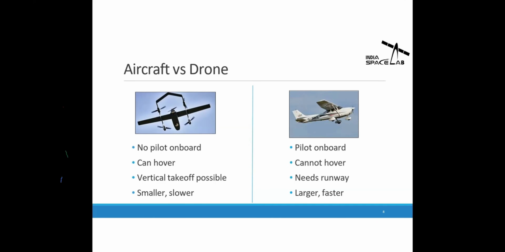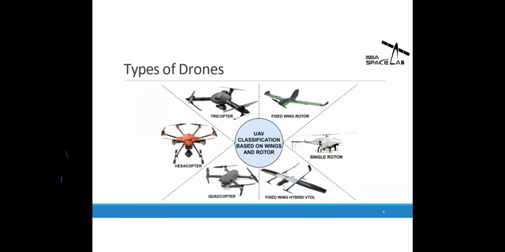Then let's see how many types of drones are present. Mostly, we can consider the fixed wing, which is just a fixed wing with no rotor on it. Then there is the single rotor, which is a kind of helicopter, you can say. Then we have the quadcopter, which is generally used in every field like agriculture, surveillance, monitoring, rescue operations. Mostly the quadcopter is used everywhere. Then we have the hexacopter as well. If we want a very high payload capacity, like in the agriculture sector, we go towards the hexacopter. Also we have the tricopter. So these are the different types of drones.